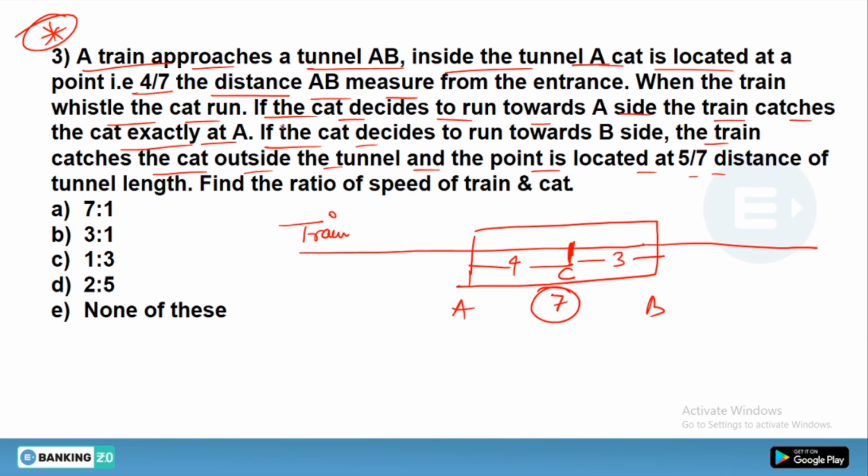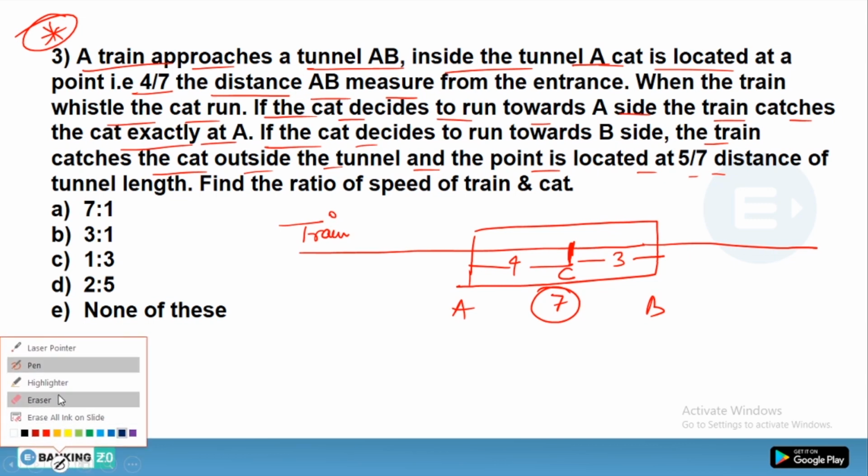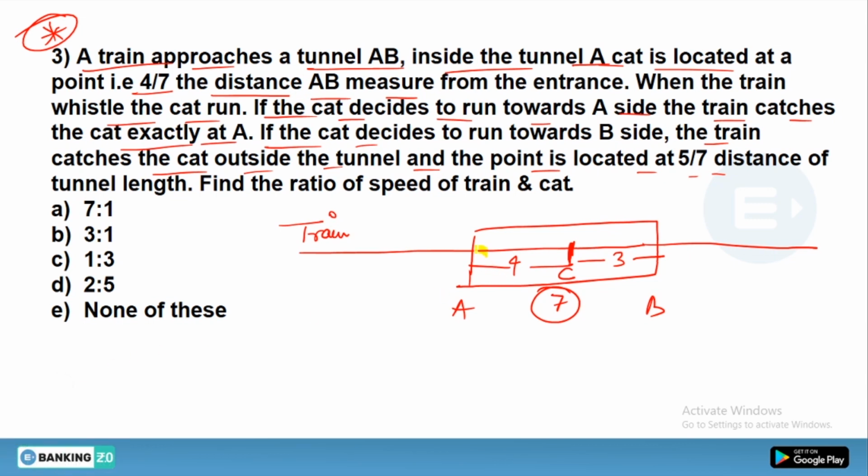So the first condition says that, let me change the color of the marker so you can have a clear idea. Just a moment. Okay, here is the tunnel. Remember that. I have highlighted this so you can have a clear picture. All right, let's see. Look at this. What I'm telling you is a very important concept. Just listen to me very carefully.